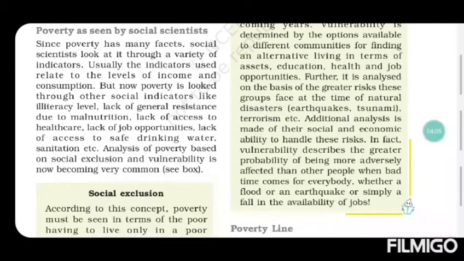They cannot do the work. Their efficiency of doing work will also decrease, and they will obviously not get a good job or work in the factories or anywhere. Because of that, they always remain poor. So malnutrition is also another aspect which leads people to remain poor.